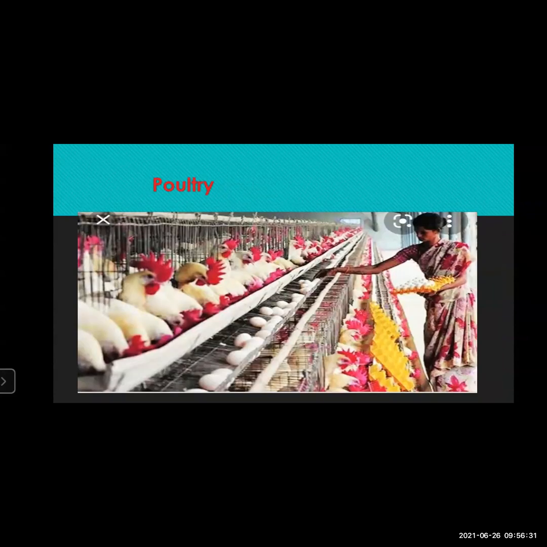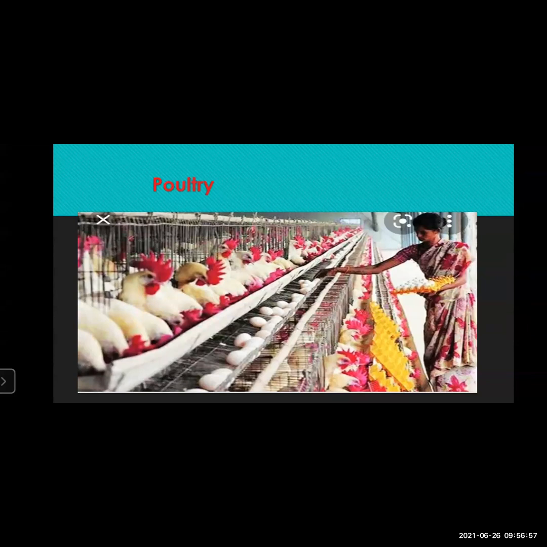Now you can see here another type of subsidiary occupation that comes with agriculture, that is called poultry. Poultry is also a part of animal husbandry. Many people get their livelihood by keeping hens and other fowls. Even emu farming also comes in this way, and poultry also comes.